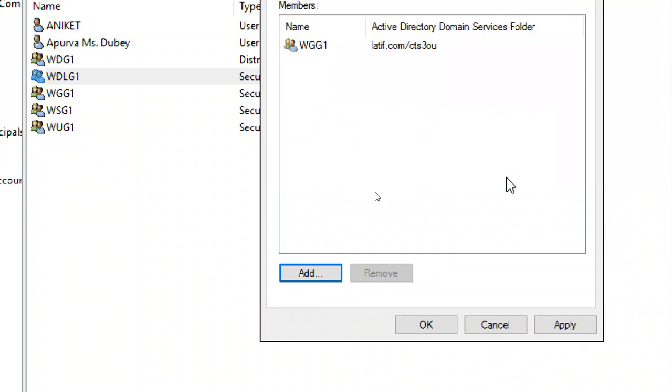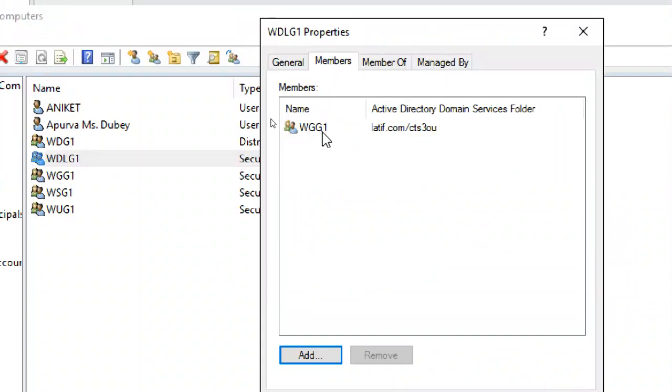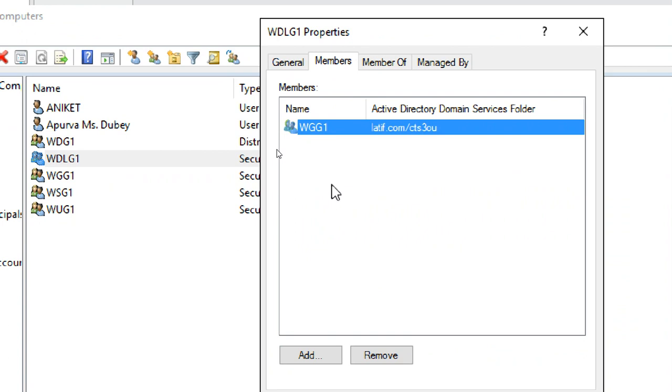Okay. Now WGG1 is a member of the domain local group. The global group is a member of the domain local group. WGG1 is a member of DLG1.